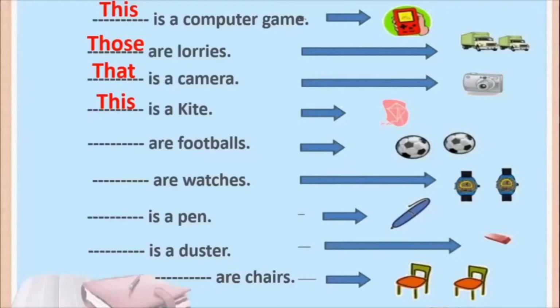So whatever is single and close to you, you will say this. Whatever is single and far away from you, you will say that. Whatever is plural and close to you, you will say these. And whatever is plural and far away from you, you will say those. Okay? So the remaining part of this exercise is for you all to do.